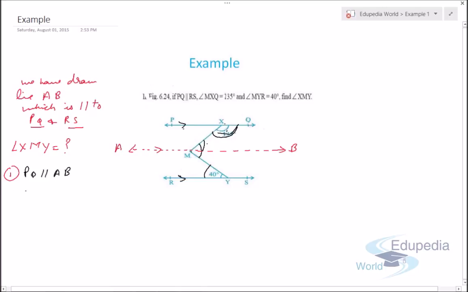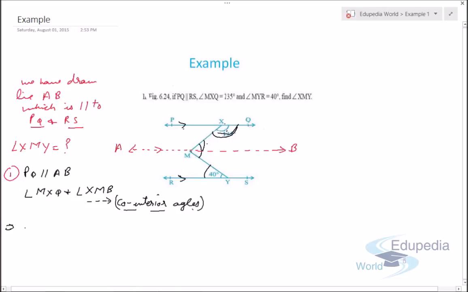So angle MXQ and angle XMB are co-interior angles. Again, whenever you are solving questions of lines and angles, always mention the reason why we are taking these two angles.